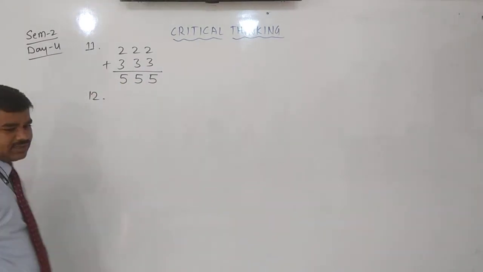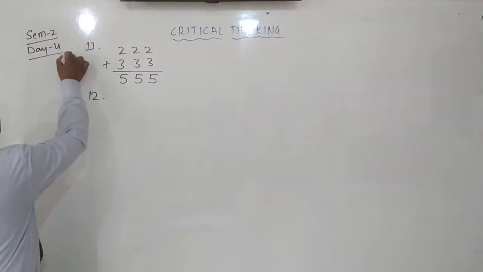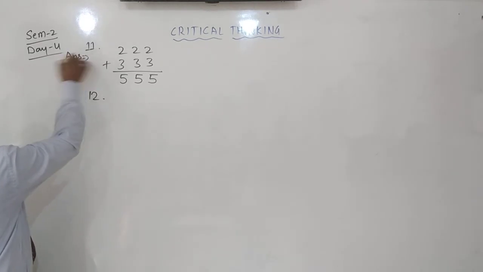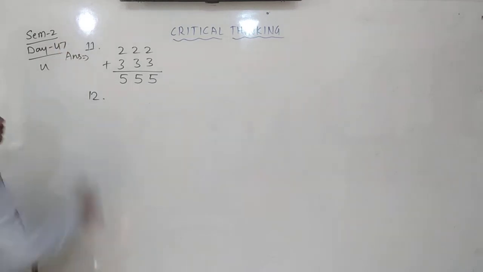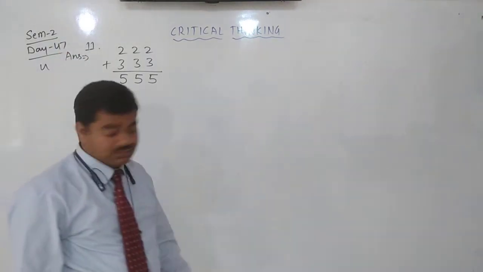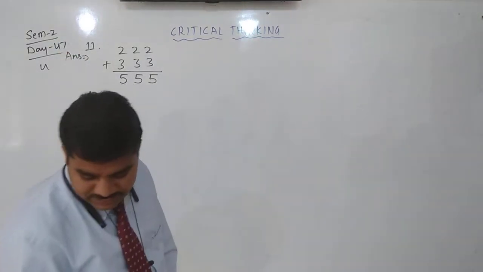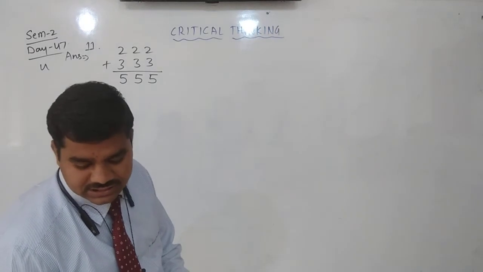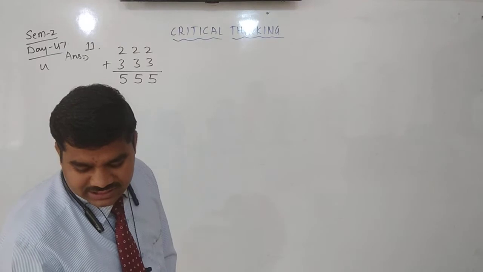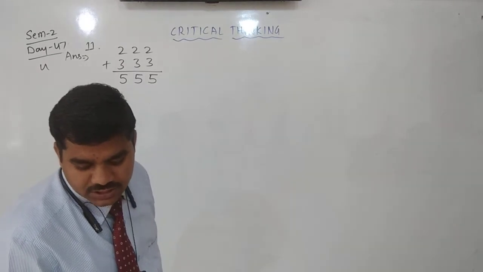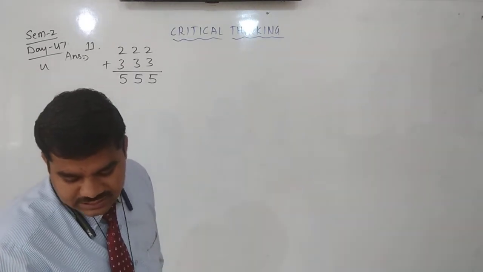Question 12. Next number answers I am writing. Take questions from your textbook, page number 161. The 12th one. What are the two possible largest and smallest addends of 5 digits whose sum is